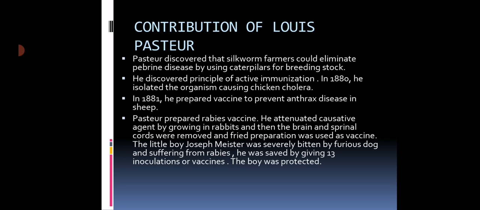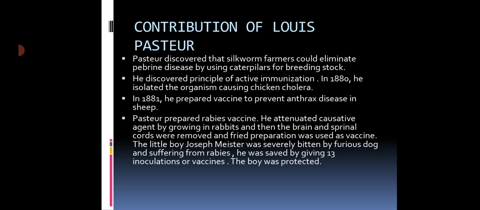This crude vaccine, a crude preparation, he inoculated into the small boy Joseph Meister. He gave at least 13 inoculations of this suspension to the boy. And surprisingly, the boy was saved from this disease. The boy got protection from the 13 inoculations. In this way, the rabies vaccine was discovered by Louis Pasteur.